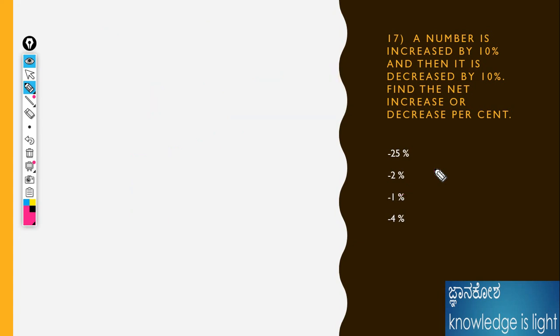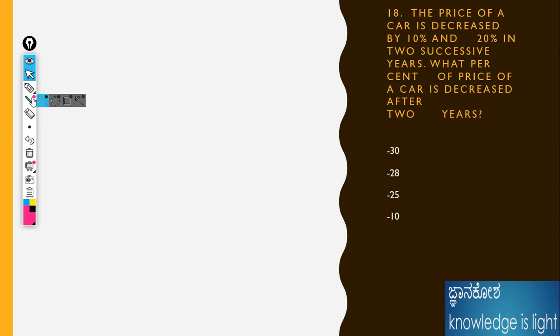Okay, next question. The price of the coin decreased by... again it is the successive decrease or increase formula. I will apply decrease minus 10%, and again two successive decreases: minus 10 minus 20 plus (minus 10 times minus 20) divided by 100.